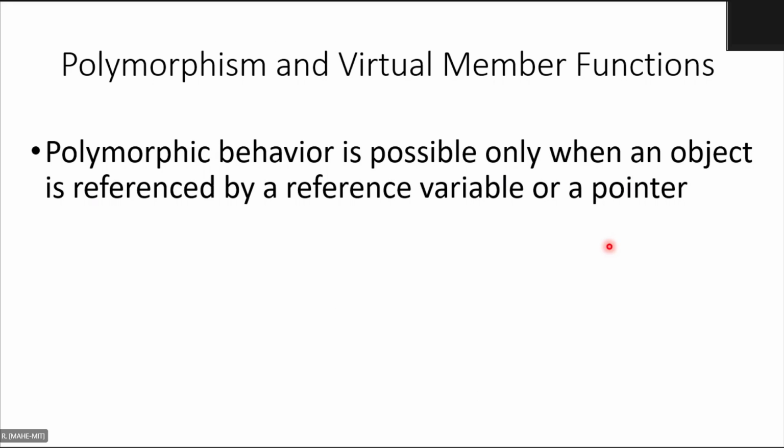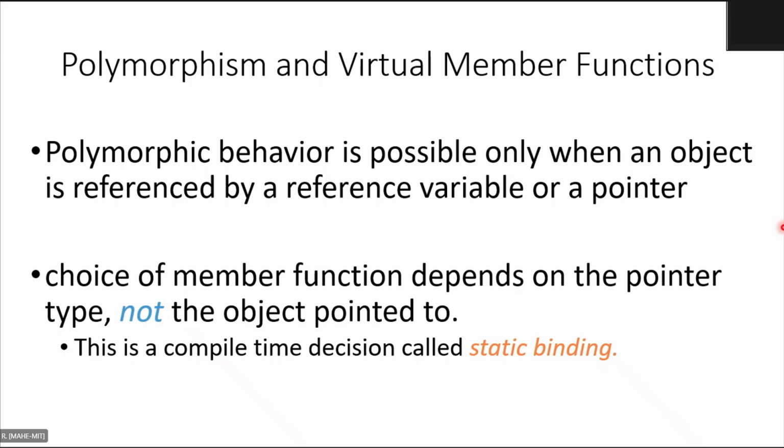So we will look at the next point, which says polymorphic behavior is possible only when an object is referenced by a reference variable or a pointer. That is the most important point. If you want to achieve dynamic polymorphism, then you have to use a reference variable or a pointer, so that the choice of the member function depends on the pointer type and not the object pointed to.